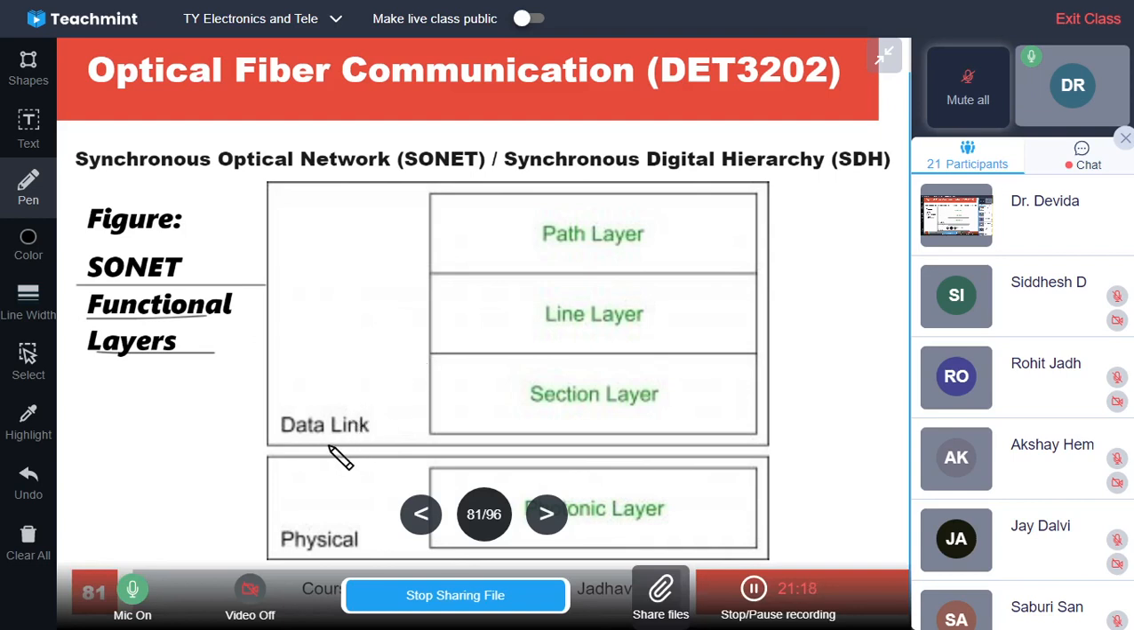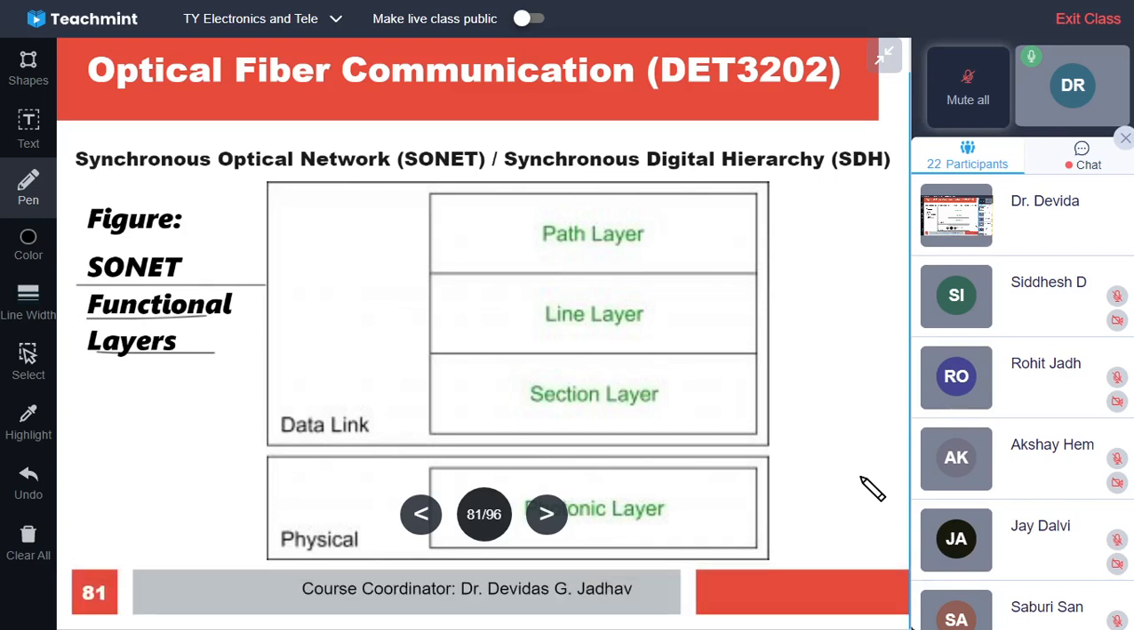It has two main blocks: one is the data link block, the second is the physical block. In TCP/IP also, a physical layer is there and a data link layer is there. Five layers are there, isn't it? In the ISO OSI model, there are 7 layers, out of which one is the physical layer and one is the data link layer. Similarly, SONET has a physical functional layer and a data link functional layer.